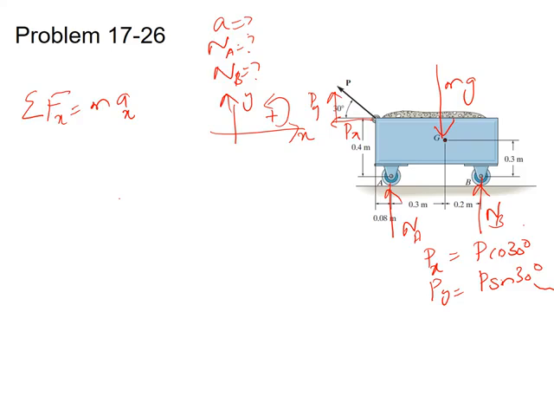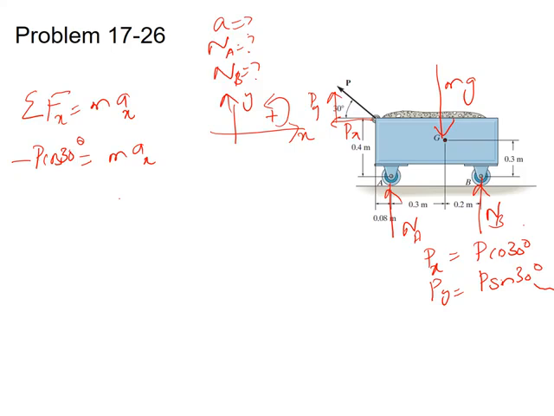From the figure, we can see that Px acts in the negative x direction. So we can write minus P cos 30 degrees equals m a x, as this rigid body is accelerating in the x direction. We can assume that this is the x component of acceleration.